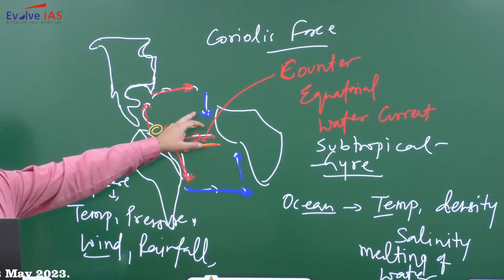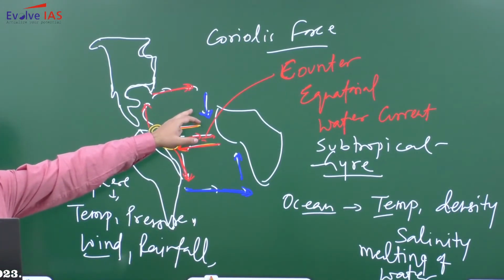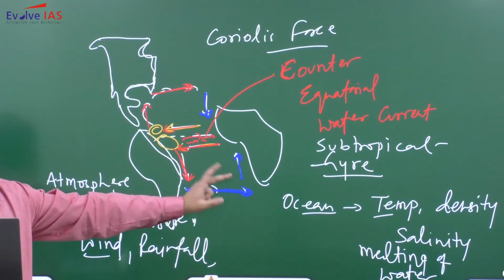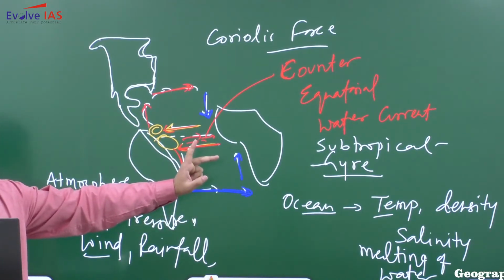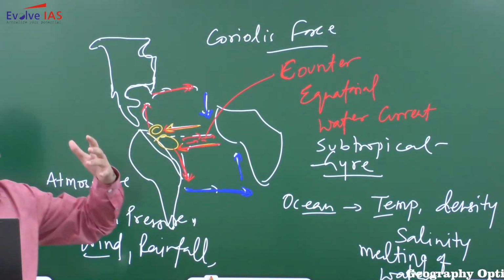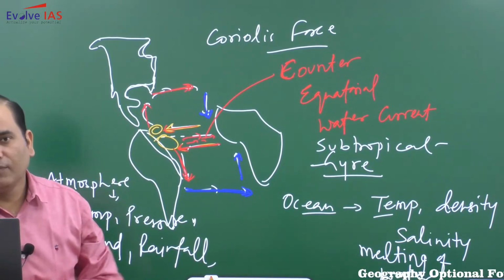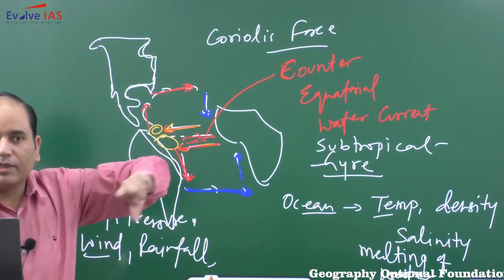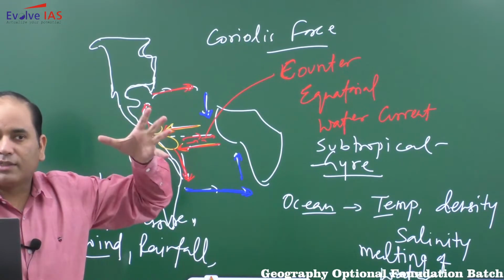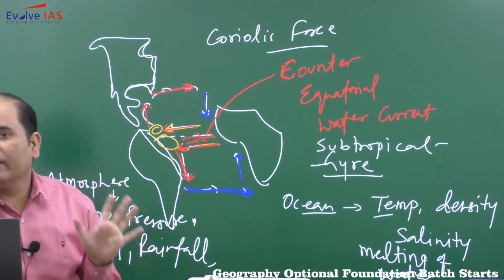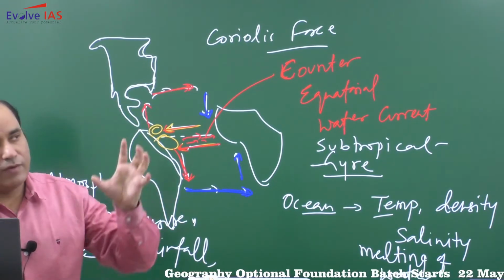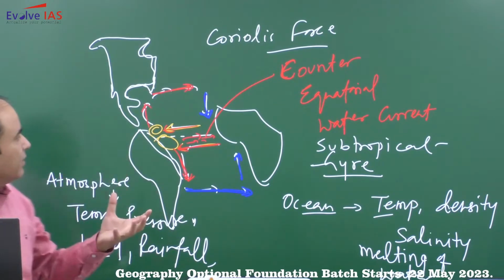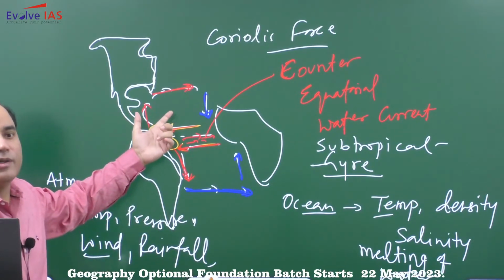In the northern hemisphere only one arm is represented by cold, in the southern hemisphere two arms. So it will be easy for you to remember the oceanic currents if you try to recall and learn through this subtropical gyre. If you just try to visualize the Atlantic Ocean.